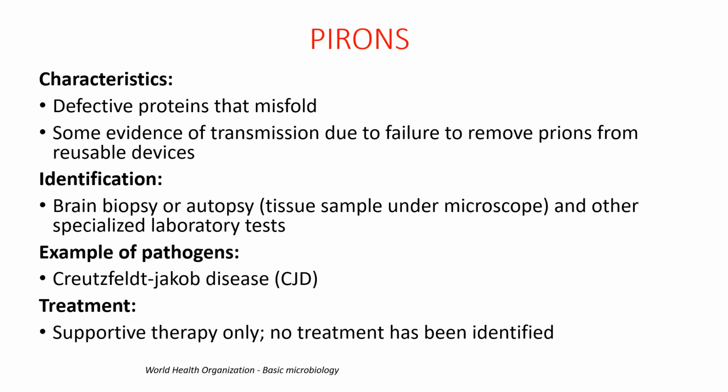Prions are defective proteins that misfold. There is some evidence of transmission due to failure to remove prions from reusable instruments, and diseases have been observed. Brain biopsy or autopsy are other special lab tests. Examples of prions include Creutzfeldt-Jakob disease. Treatment is by supportive therapy only. No treatment has been identified.